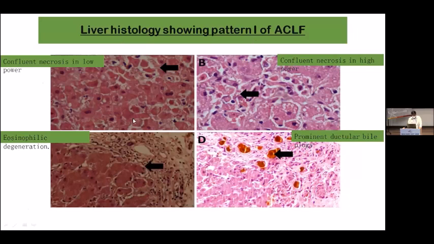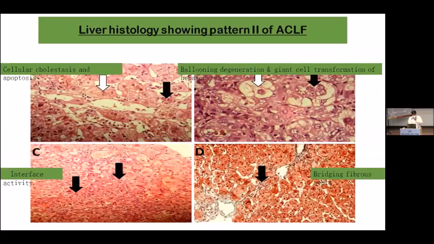So this is the liver histology of type 1 ACLF, where in the high power you can see confluent necrosis. There is eosinophilic material seen in the hepatocytes, classified into 0, 1, 2, and 3: 0 is absent, 1 is mild, with eosinophilic cytoplasm, 2 is moderate, and 3 is severe. Prominent ductular bile can again be classified into 0, absent, 1, 2, and 3. In 1, fine granular bile is present in the hepatocytes and canaliculi. When it converts to granular bile, it is type 2. And when there is intrahepatic and canalicular cholestasis and bile plugs, it is type 3.